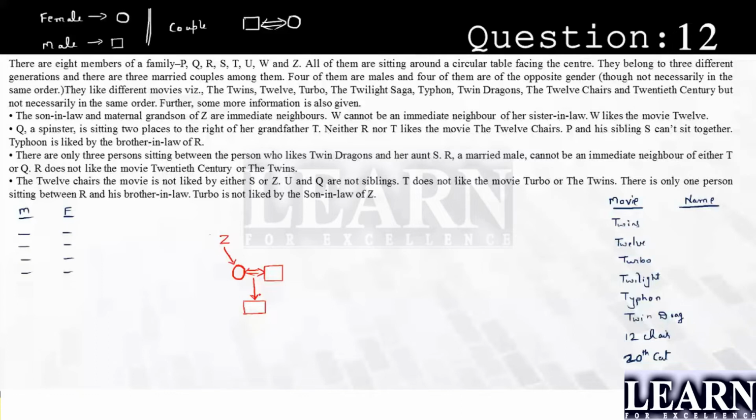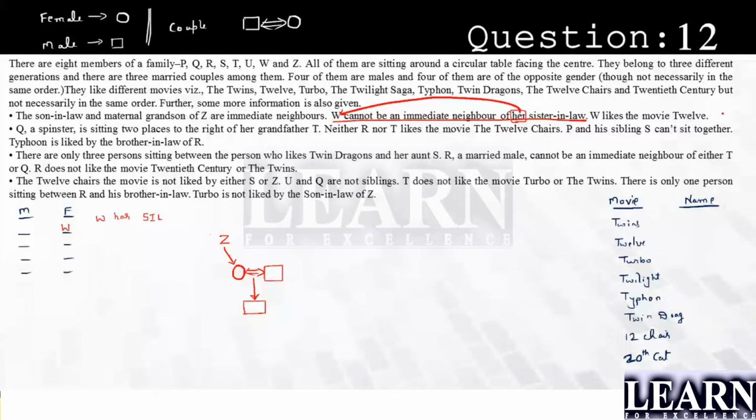Next statement: W cannot be an immediate neighbor of her sister-in-law. This "her" says that W is a lady. So W is a lady here. And what does it say? It says that W has a sister-in-law. Sister-in-law has two possibilities. Either it can be the husband's sister, or the brother's wife is also a sister-in-law.